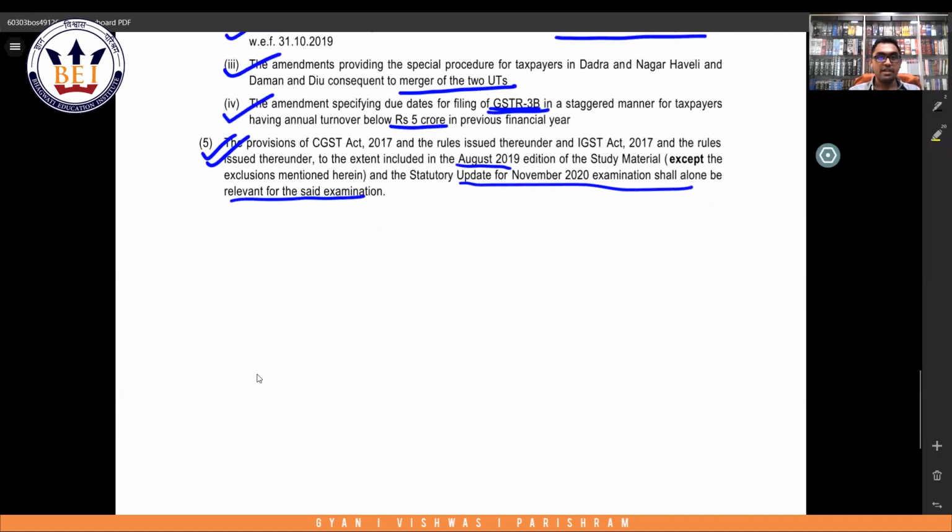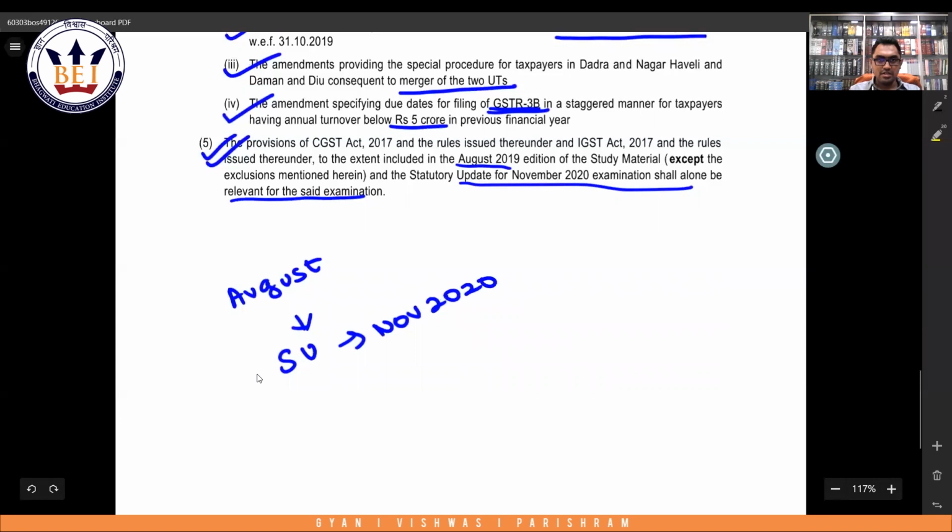So when will the statutory updates be released? Maybe in August, our institute will come out with the statutory updates which are relevant for November 2020 examination. Once the statutory updates are released by the institute, I will conduct the relevant session with respect to the amendments.